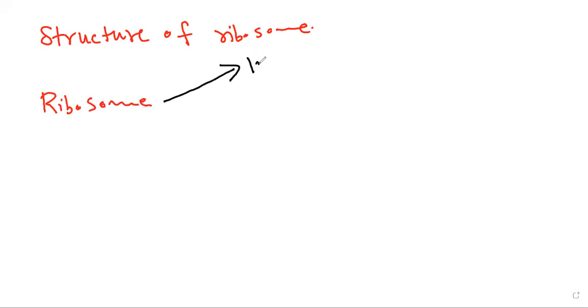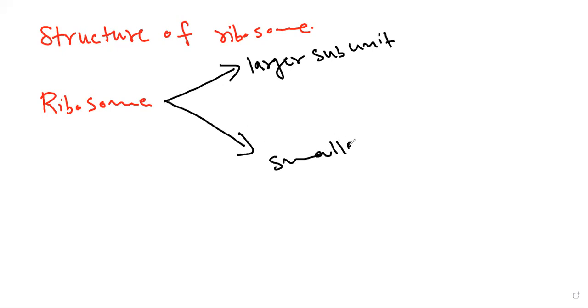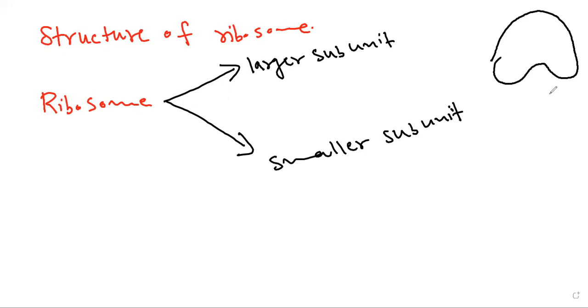One is called the larger subunit and the other one is called the smaller subunit. This is a ribosome. This one is the larger subunit and this one is the smaller subunit.